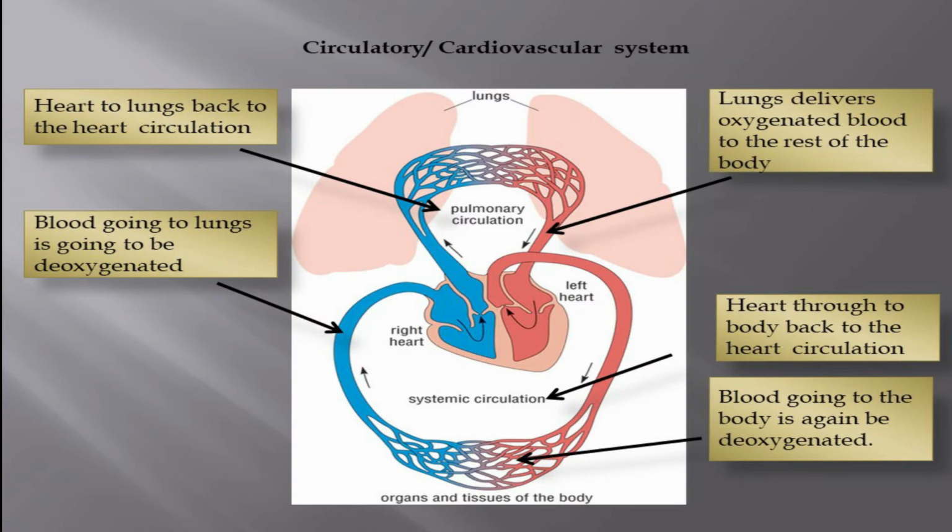Here we have an example of pulmonary circulation and systemic circulation. As we can see, this arrow that is pointing away from the heart shows that the blood is deoxygenated and going to the lungs. And the lungs will oxygenate the blood going back to the heart and the rest of the body. And that circulation is called systemic circulation. And the oxygenated blood is going to be deoxygenated again, going back to the heart, and that deoxygenated blood is going back to the lungs, and that is what we call pulmonary circulation.